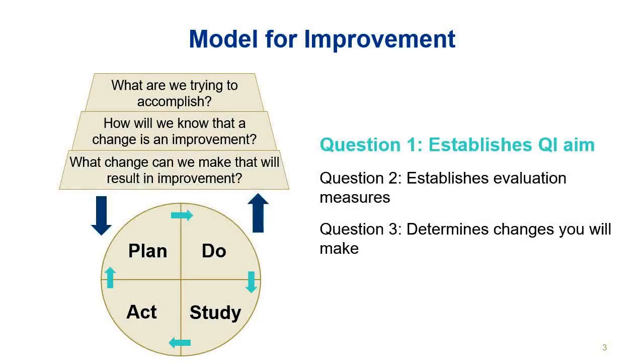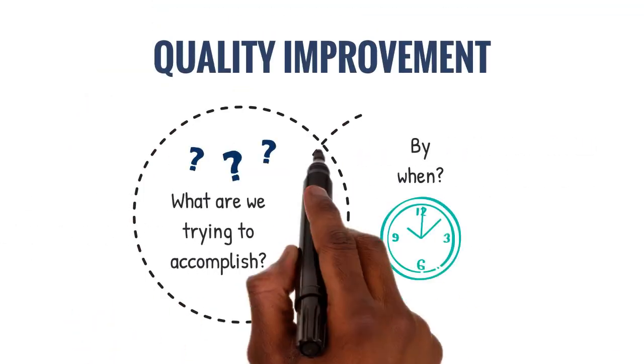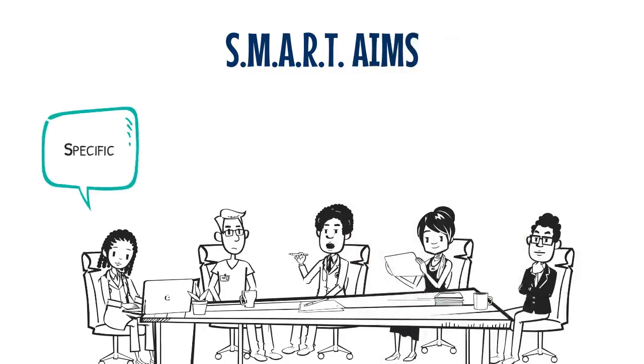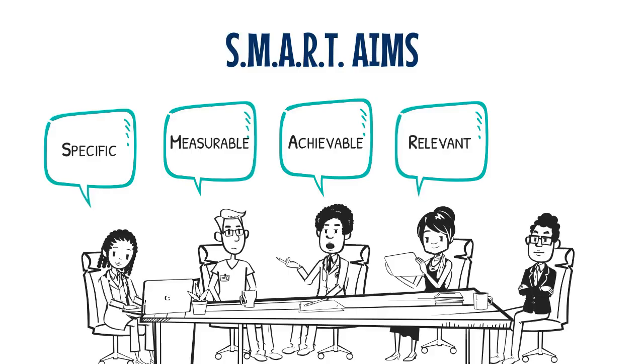SMARTIE goals will help your team establish your quality improvement aim and also be used when planning your PDSA cycle and for implementing and monitoring your changes over time. All improvement requires setting an aim that defines what you're trying to accomplish, and by when. It is best to make sure we are smart with our aims. A SMART aim or goal is specific, measurable, achievable, relevant, and timely.